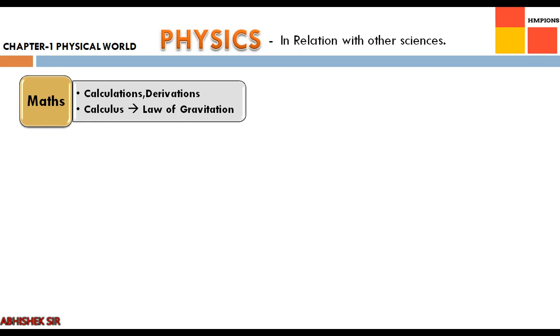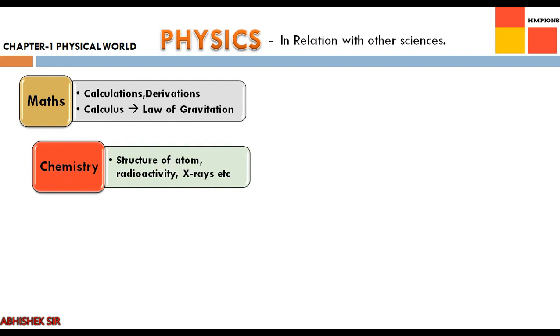Right now that mathematics is called calculus. At the age of 23, when college students are studying calculus, Newton invented calculus, which led to the calculations, observations, derivations, and finally we have the law of gravitation. So had Newton not invented calculus, he would not have been able to discover the universal law of gravitation.